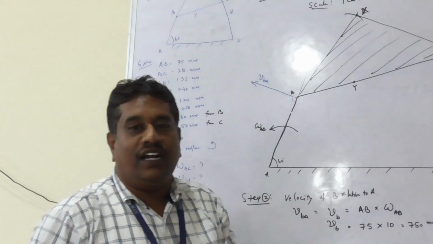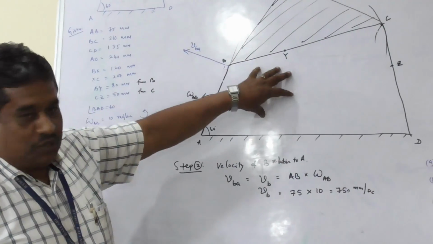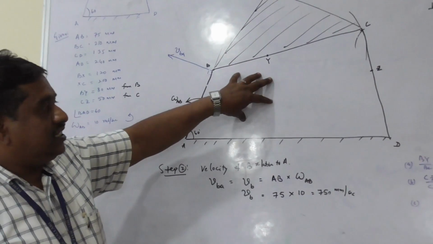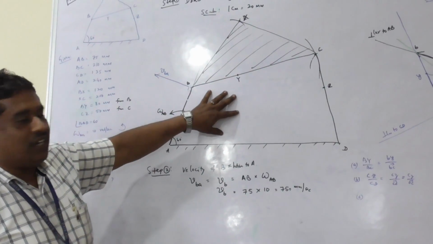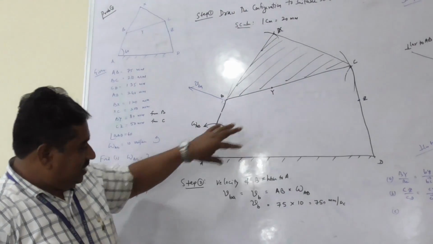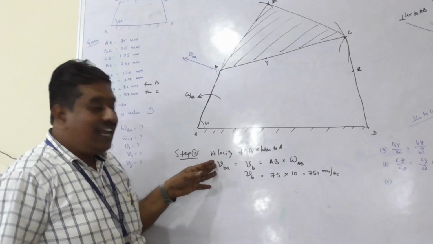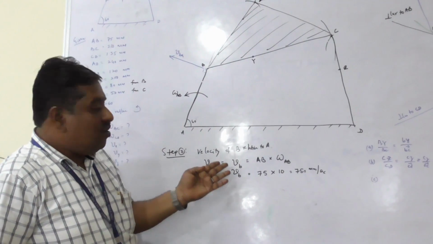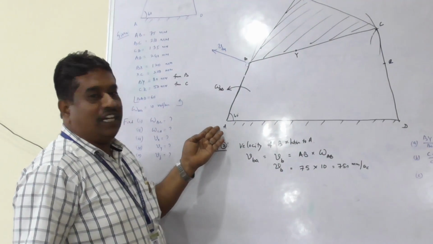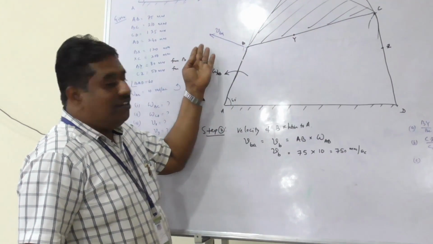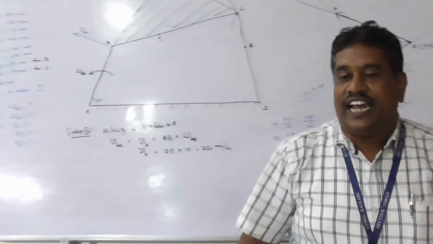Very first step in velocity problems is draw the configuration to the suitable scale. For this configuration diagram, a separate scale is to be followed. Once you construct the configuration diagram, next step is to determine the velocity of any one of the link, usually driving link, using this formula. With known magnitude and the direction, velocity of one point with respect to another point is perpendicular. With this magnitude and direction, now draw the velocity diagram.